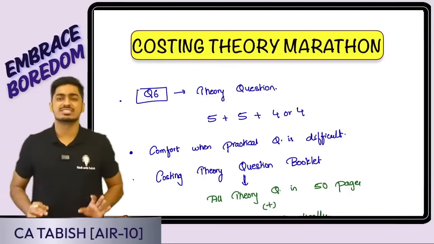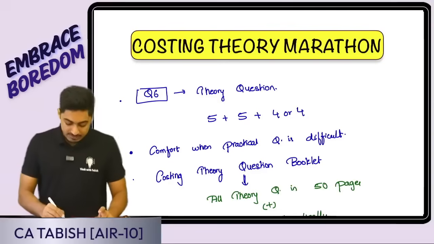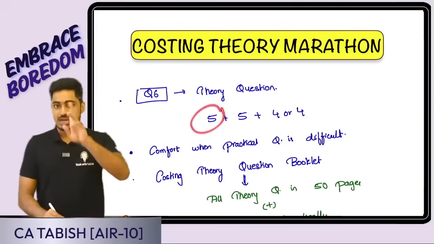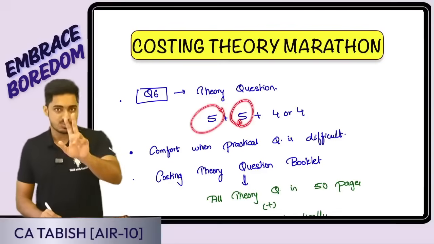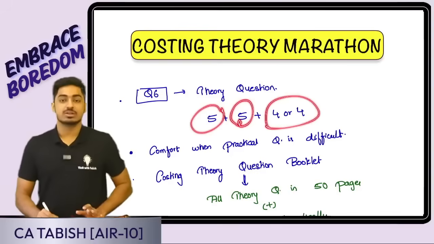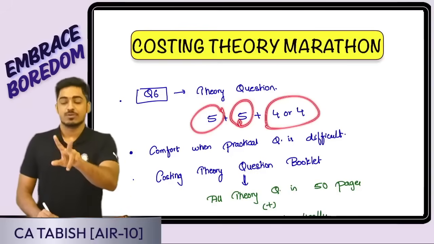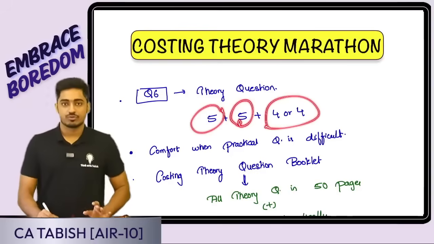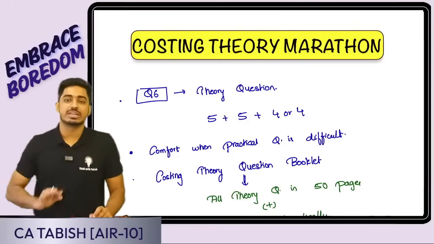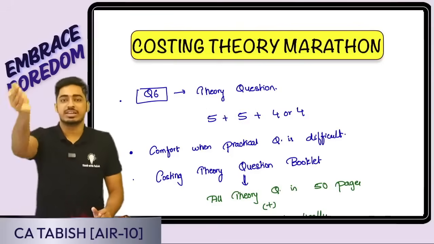So how is question 6 normally structured? Normally we'll have one question of 5 marks, which we have to attempt. One more question of 5 marks, which we have to attempt. Then we'll have two questions of 4 marks each. We have to attempt any one of the two. So altogether for 14 marks we have to attempt, but questions will be available for 18 marks.